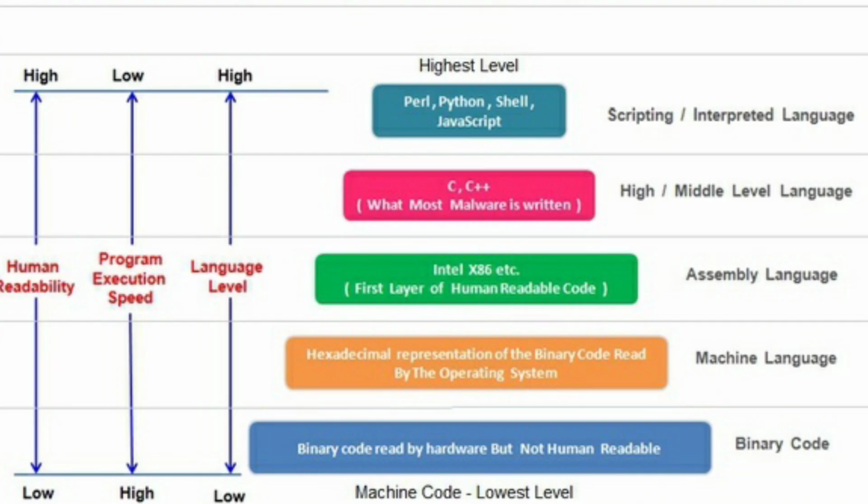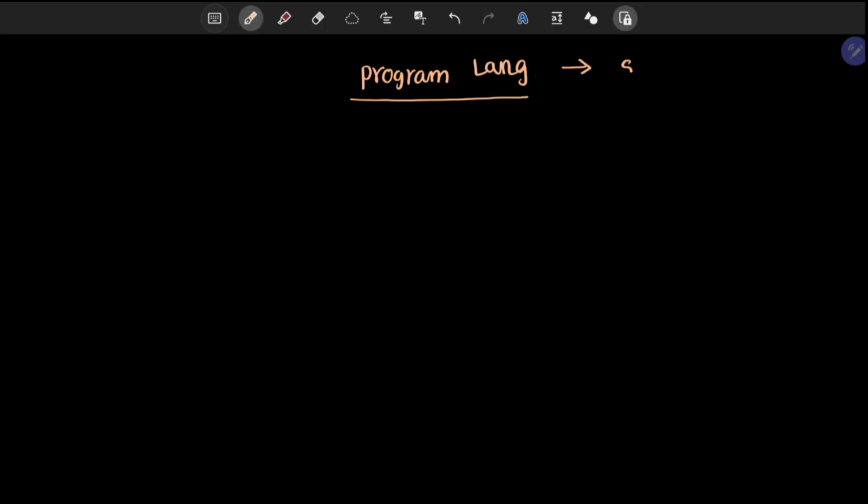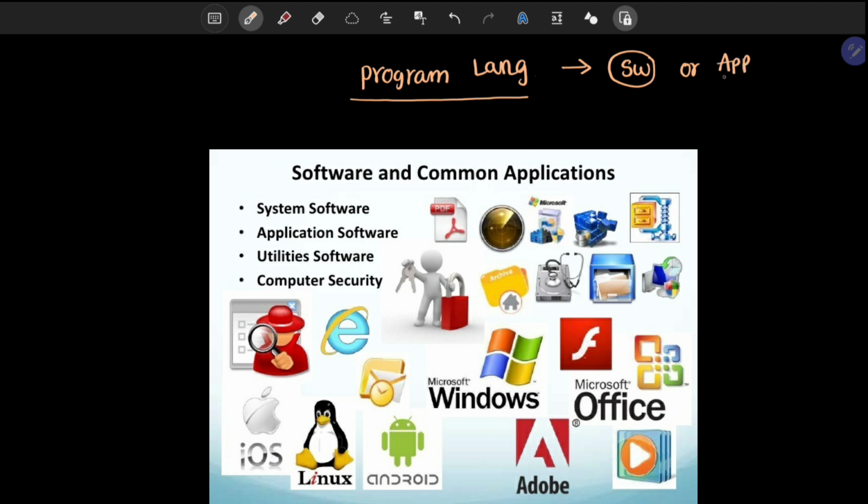In this video, I'm going to talk about types of programming languages. In the previous video, we learned what a programming language is and what its purpose is. The ultimate purpose of a programming language is to design or develop an application, otherwise called software. We can also say program. A program is a set of instructions that is going to do a task. So ultimately, by using a programming language, we design software or programs.